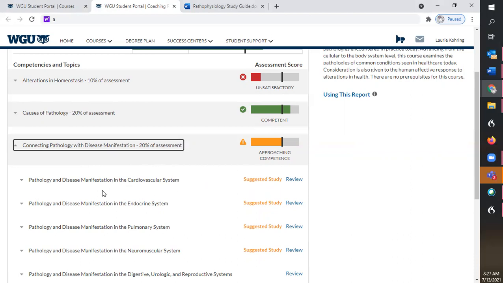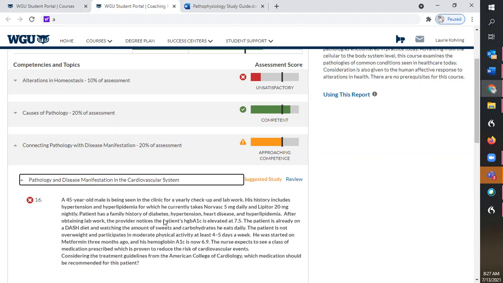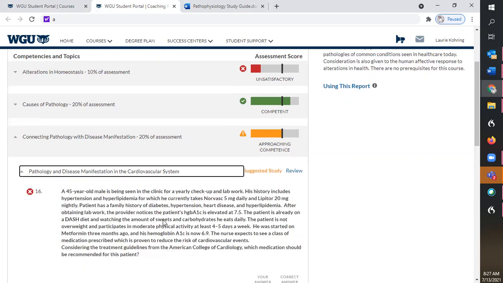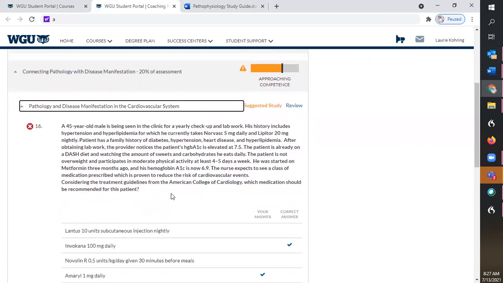But if you're not planning on taking the pre-assessment again, and you simply just want to find out where to spend your time studying or how to study, the next thing you can do is click on the subheading itself. This is going to show you the actual question and the correct answers of questions that fell under this category. So this gives you a little bit more specificity as to what you missed and what you need to go and look up and focus on.